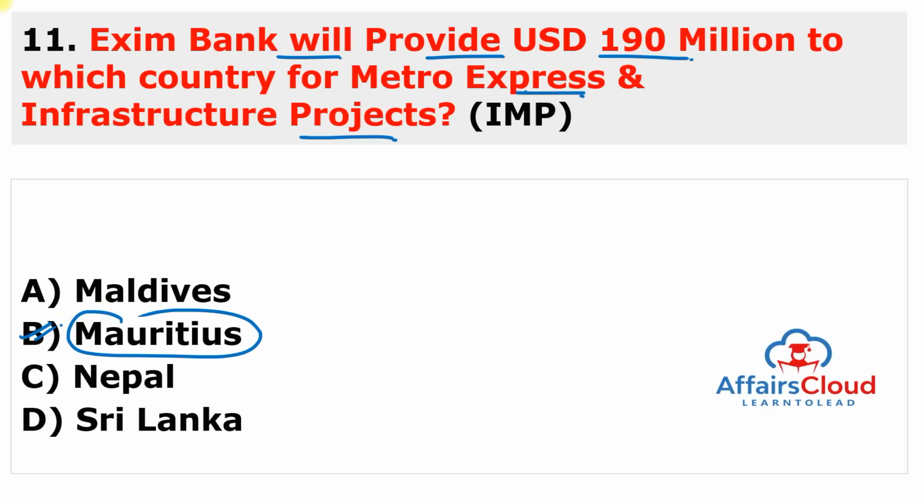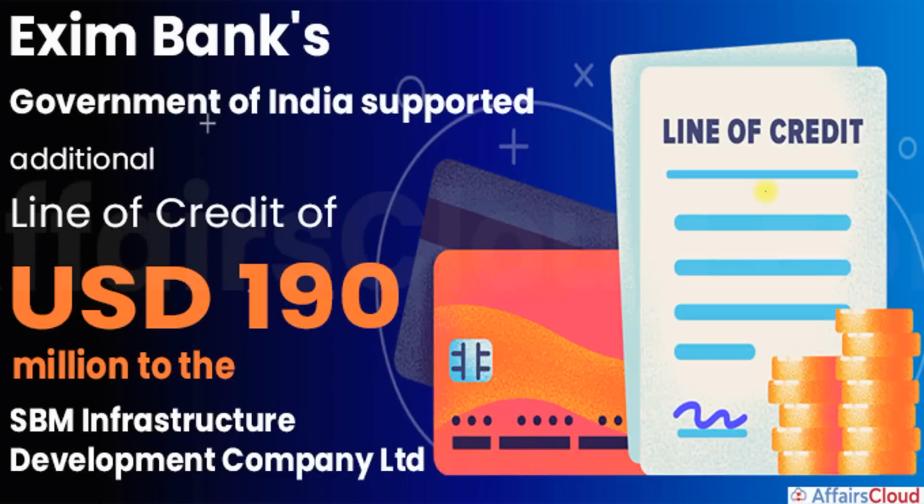The Export Import Bank of India, on behalf of the Government of India, has entered into an agreement with the Mauritius Infrastructure Development Company to provide a $190 million Government of India backed line of credit. The agreement was made for the purpose of financing Exim Bank's participation in the ongoing Metro Express project and other infrastructure projects in Mauritius. But you have to remember, this is $190 million which will be provided by the Export Import Bank of India.